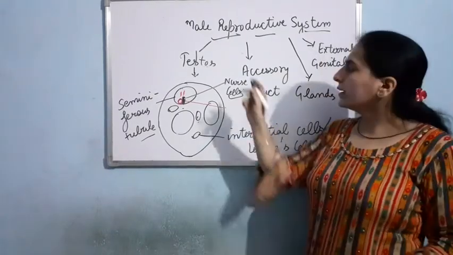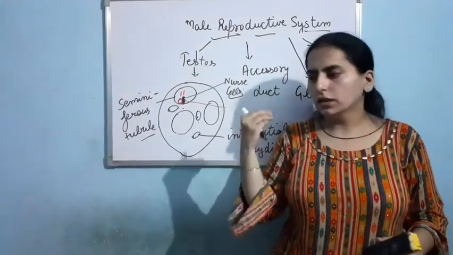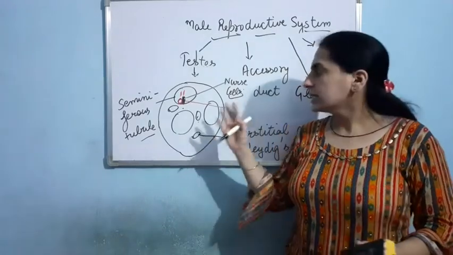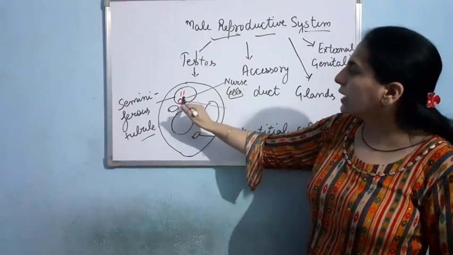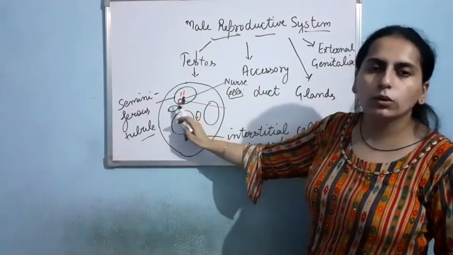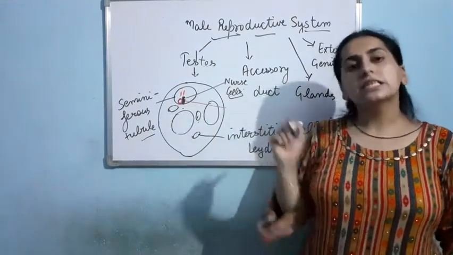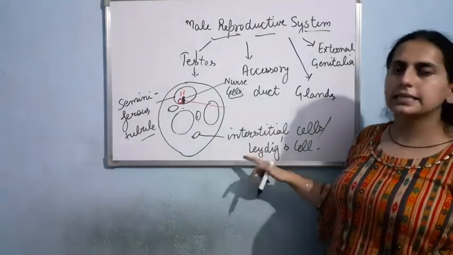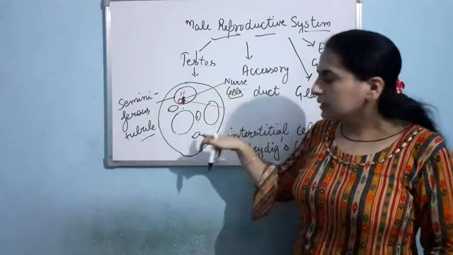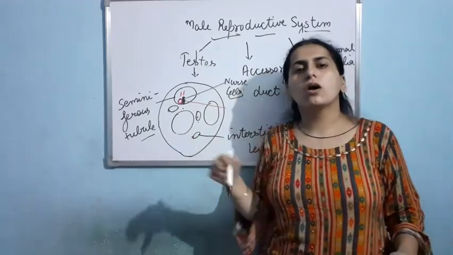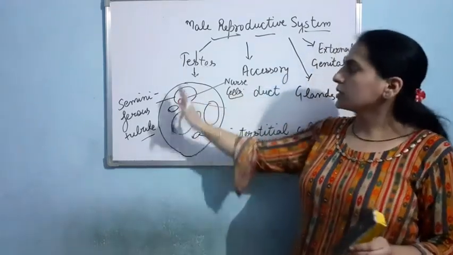Clear? Now I told you two functions of testes. Firstly, the testes will form the male gamete. Second, testes secrete testosterone. The male gamete is produced by the spermatogonia that are present inside the seminiferous tubule. That I told you. The testosterone is formed by the Leydig cells. These Leydig cells, or the interstitial cells present in between, are responsible for the synthesis of androgen, or basically I can say testosterone. So this is about testes.